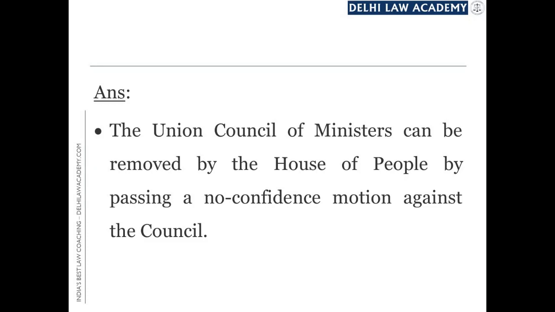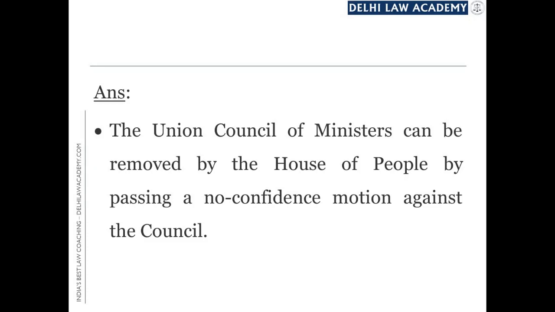If an individual minister is to be removed, then he can be removed by the President of India on the advice of the Prime Minister. But if the entire Council of Ministers, including the Prime Minister, is to be removed, then the power lies with the House of People, and the House of People can do so by passing a no confidence motion against the entire Council of Ministers.